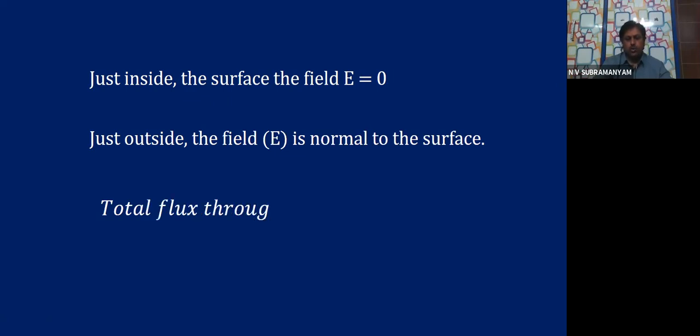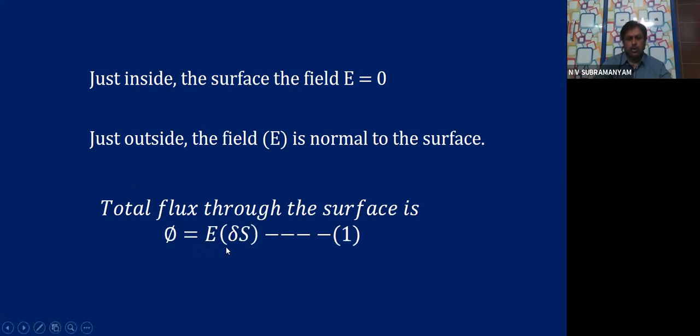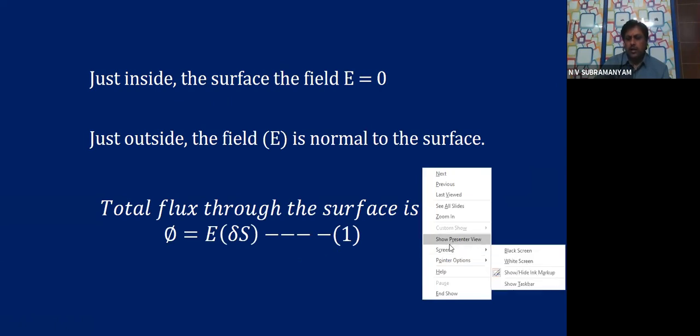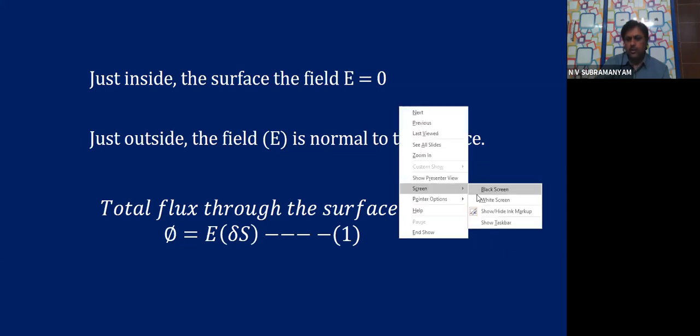So the total flux through the surface is phi equal to E into dou S. How did you get this? Flux formula, don't forget the flux formula. EA cos theta. You remember the flux formula, children? What did you write in your unit 4? The flux is given by the formula EA cos theta, where theta is the angle between E and A.